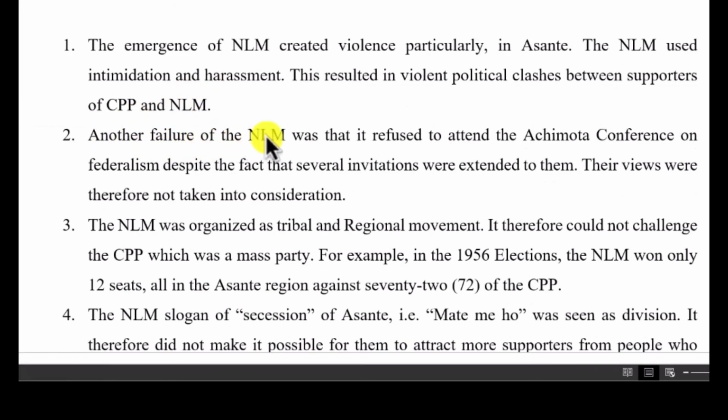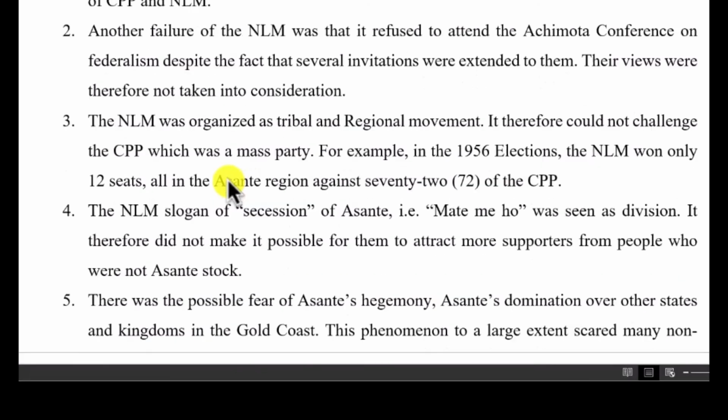Another failure was that it refused to attend the Achimota Conference on Federalism, despite the fact that several invitations were extended to them. They were asking for federalism. A conference was organized for them to come and have a discussion, and they refused to go, and all these worked against them.